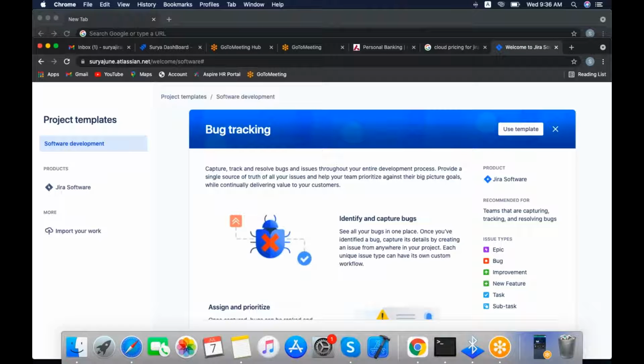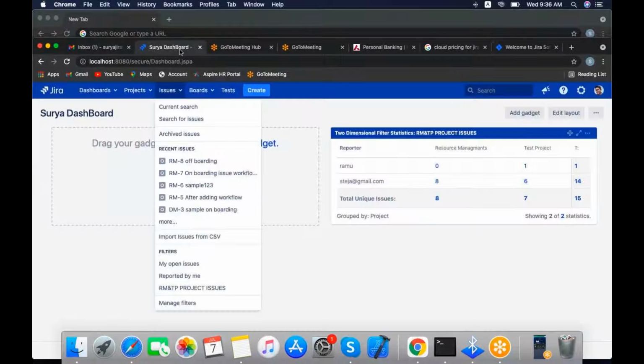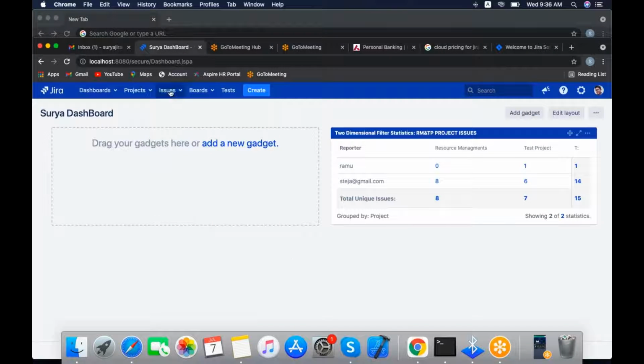Okay, guys, this is how we can set up the cloud instance, and I will show you tomorrow how we can create the project. Yesterday we created the issue types and workflows, and we can practice all those things here. Tomorrow I will explain those things. Today we will discuss one more topic.